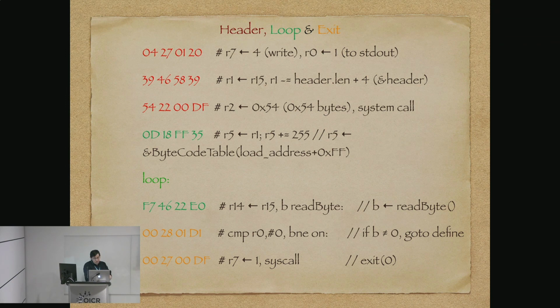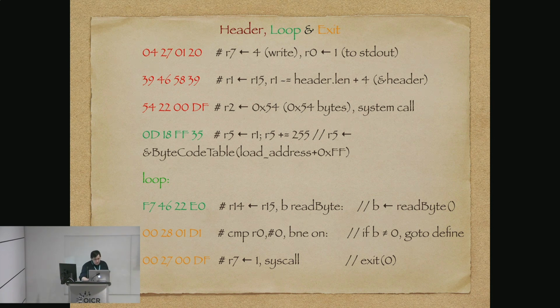Then we set R5 to be our current address plus 255, which is basically way off into the 64K of memory that we wanted. So that's going to be our bytecode table. It's our starting load address plus 255. And as long as our program size is less than 255 bytes, we're golden. And as it turns out, it is.